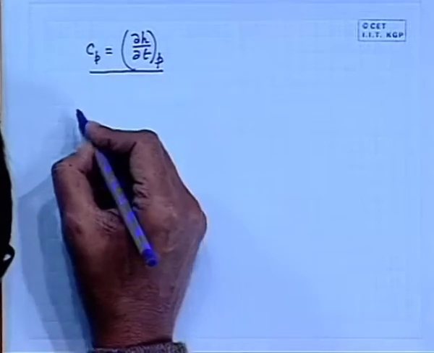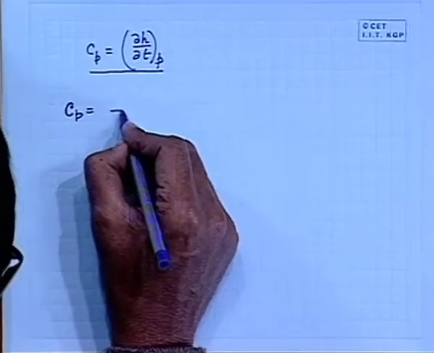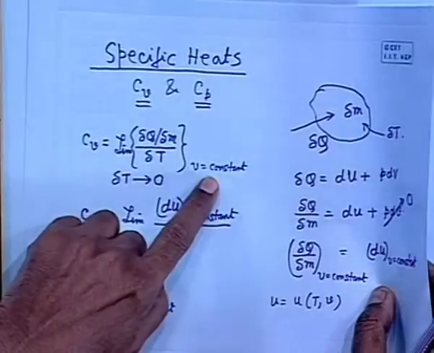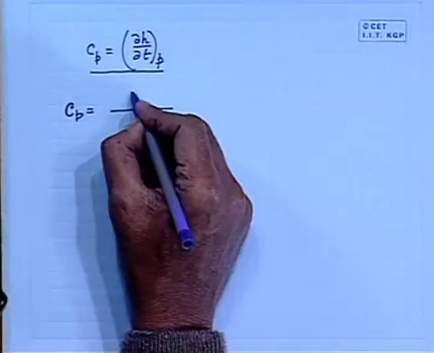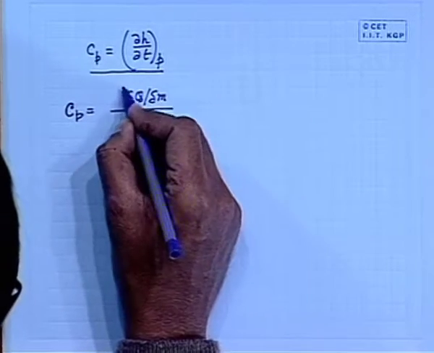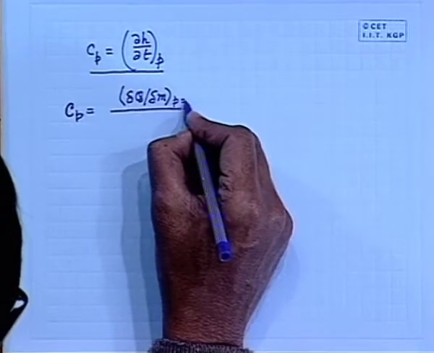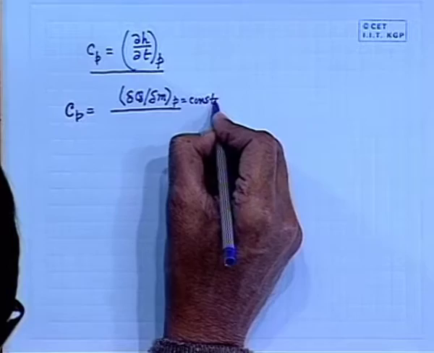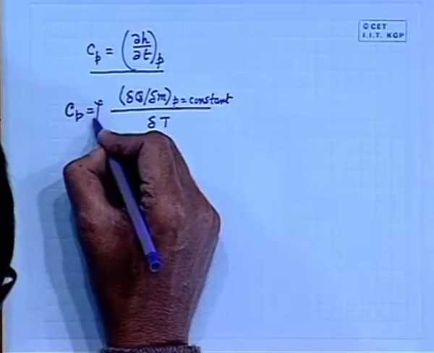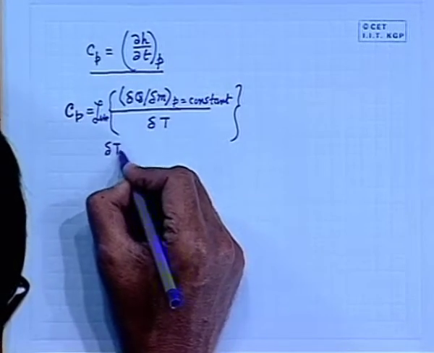How? Let us define Cp, small c p is equal to, as we know that the process constraint has to be changed only, that means it is the same thing at constant pressure. That means with the same nomenclature, delta q by delta m, where delta q is the small amount of heat added to a system of mass delta m, where P is equal to constant, divided by delta T, and the limit of this quantity as delta T tends to 0.